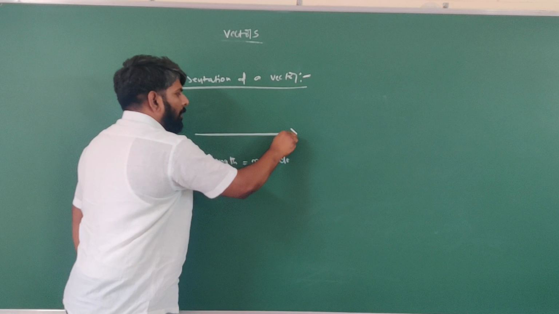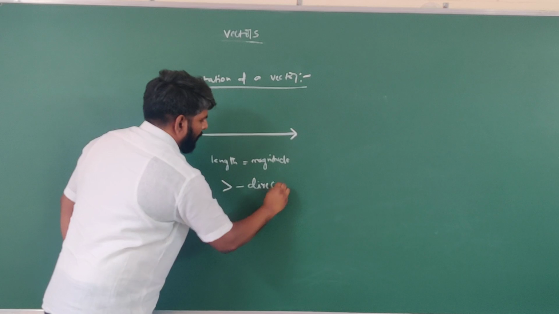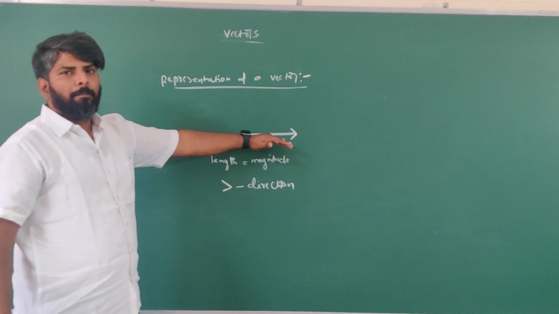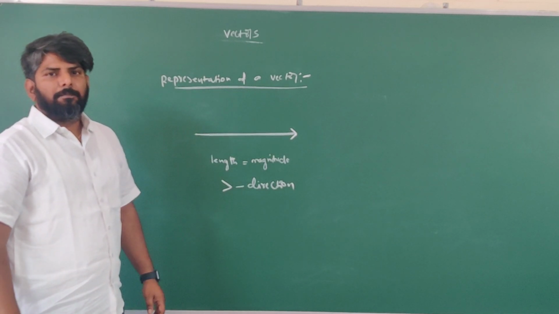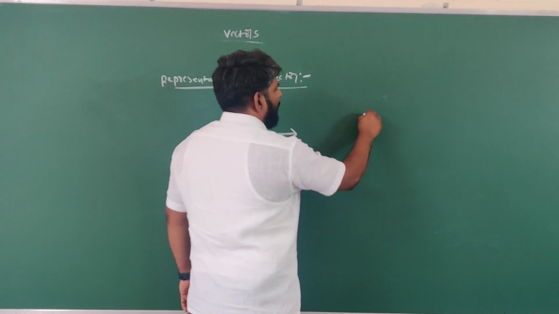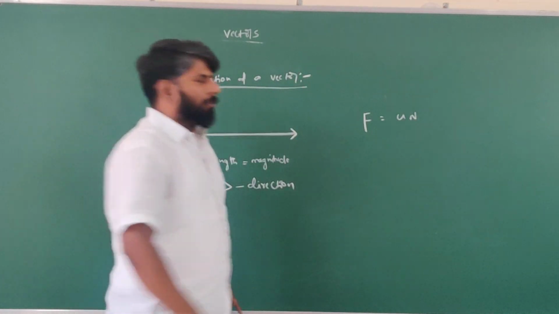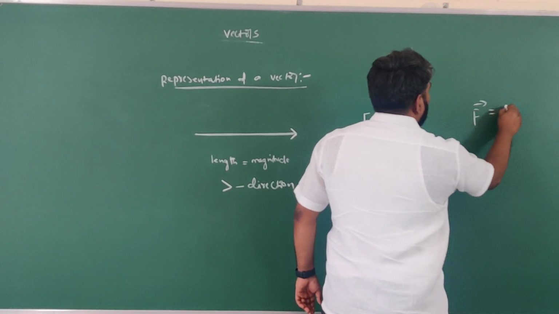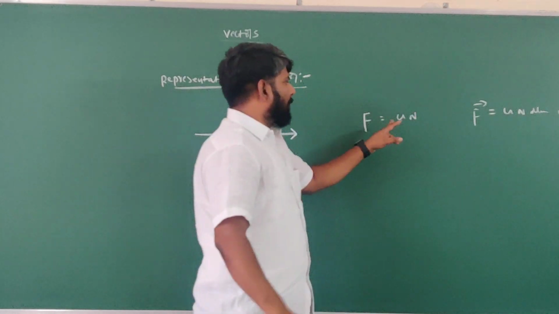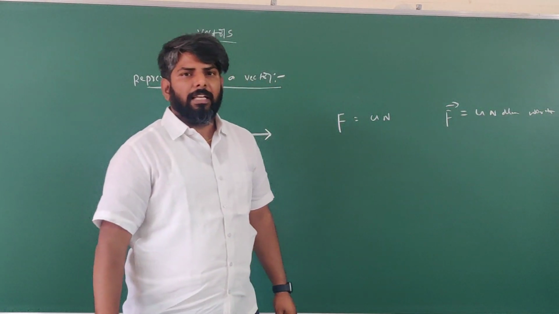And this mark gives direction. So here the arrow mark represents a vector quantity. Got it? For example, force is a vector quantity. For example, we are going to write 4 Newton. F equal to 4 Newton, F bar equal to 4 Newton along north. Right, observe here. F equal to 4 Newton, F bar equal to 4 Newton along north direction.